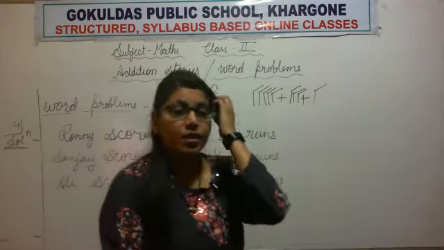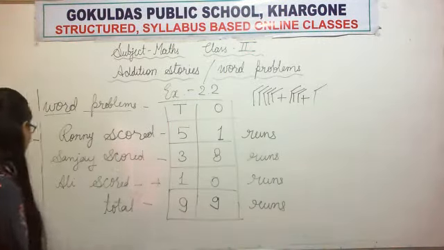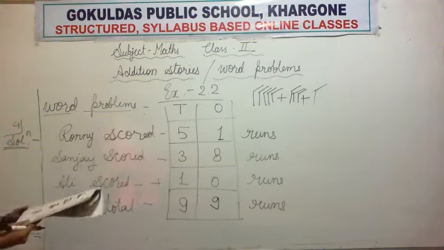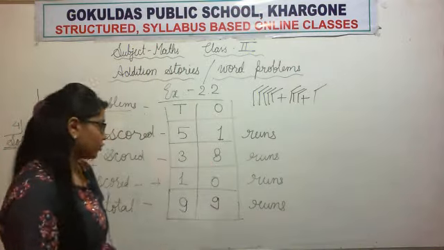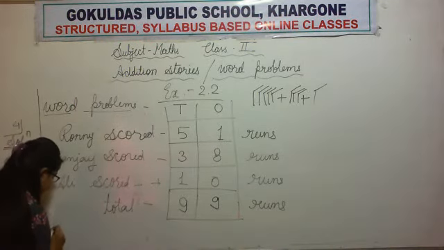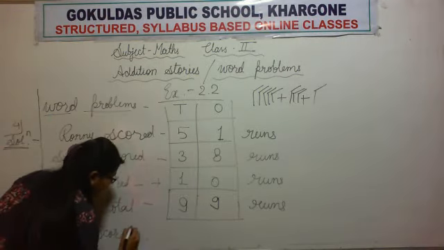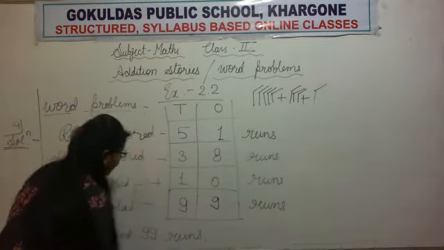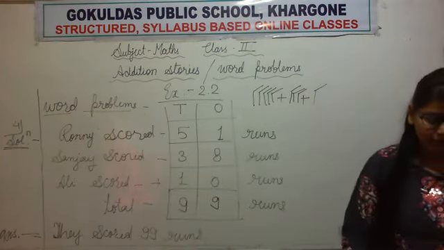Now we found the answer, so we will write answer now. We will write solution here and now we will write answer. What is our answer? In the question they were asking how many runs did they score all together. So they scored how many runs? They scored 99 runs. Full stop. And we are done with this question, so we will put that 9.